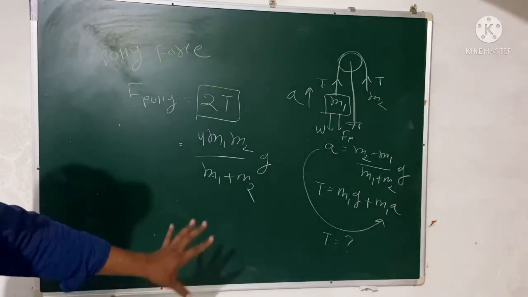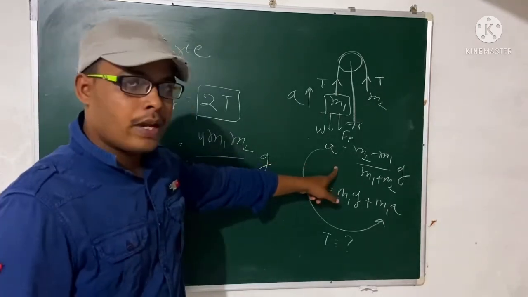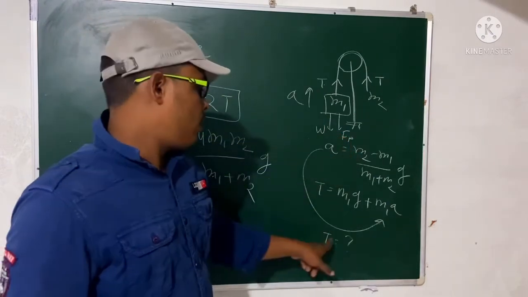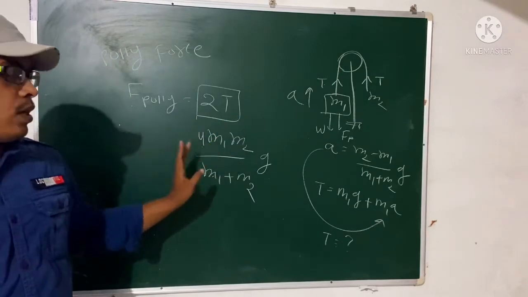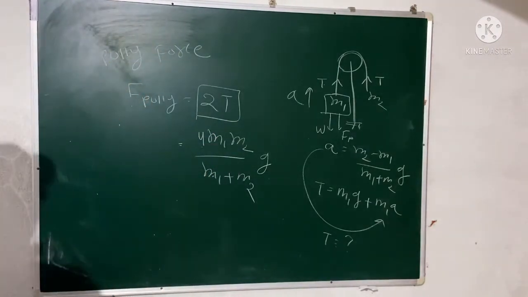So this is the Atwood machine, now completed. We have the Atwood machine. So this is the acceleration we have got. Then substitute this acceleration here, you will get the tension, right? And what is the pulley force? Pulley force is equal to 2T. Just multiply by 2, you will get this. Okay, so here we will start the PPT.